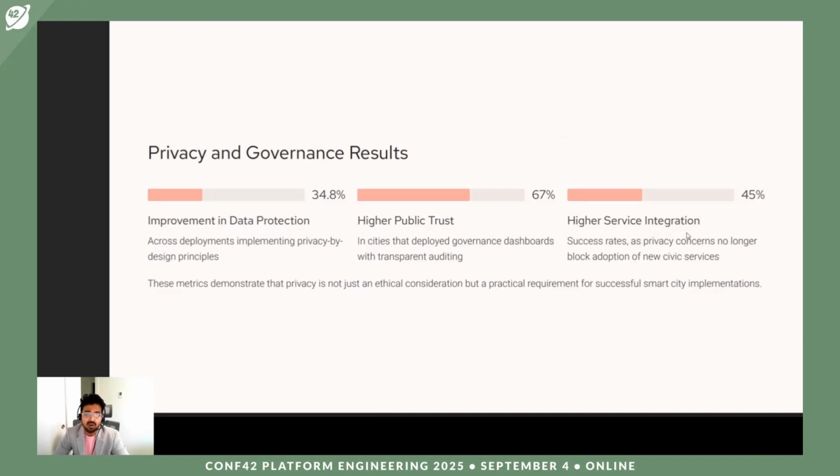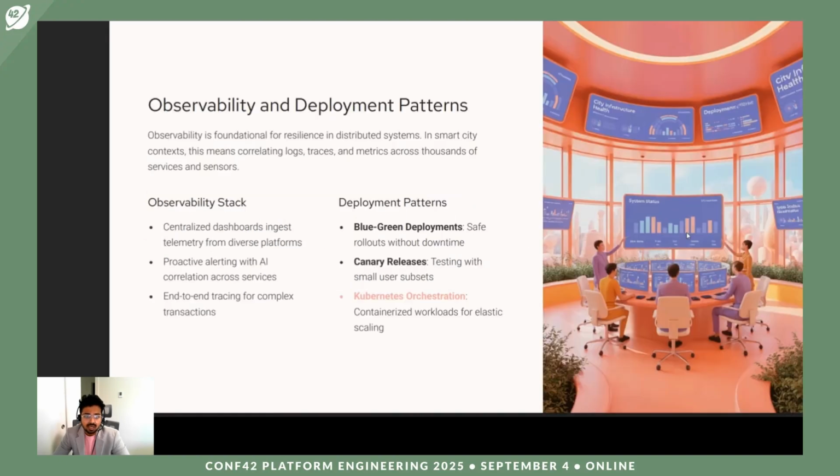If you have dashboards or information showing that this is the situation, these are the incidents, or this is the current scenario, all this information being transparent to the public has increased trust, and higher service integration success rates, as privacy concerns no longer block adoption of new civic services because service integration has become easy. It's like 45% across different services. These metrics demonstrate that privacy is not just an ethical consideration but a practical requirement for successful smart city implementations. Now let's talk a little bit more about the observability and deployment patterns.